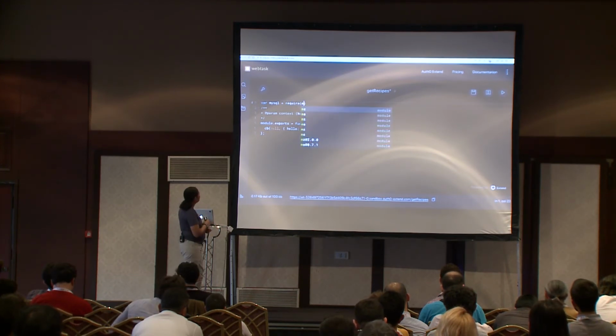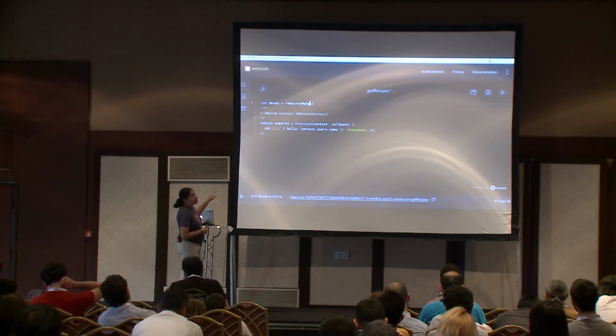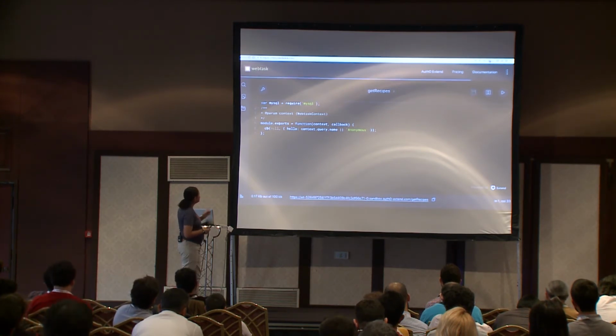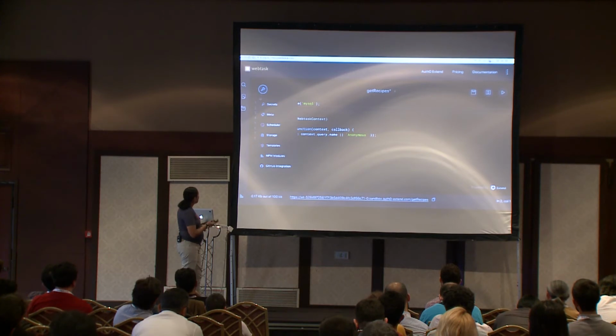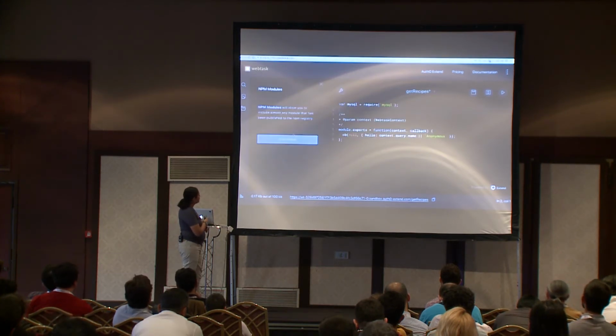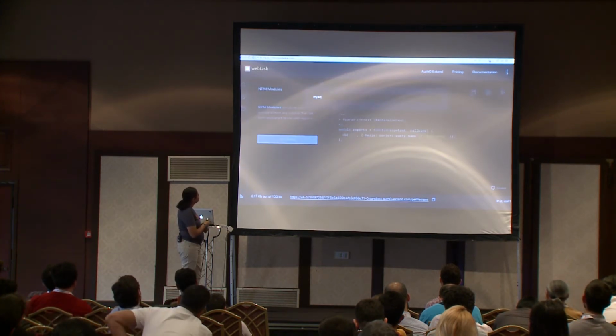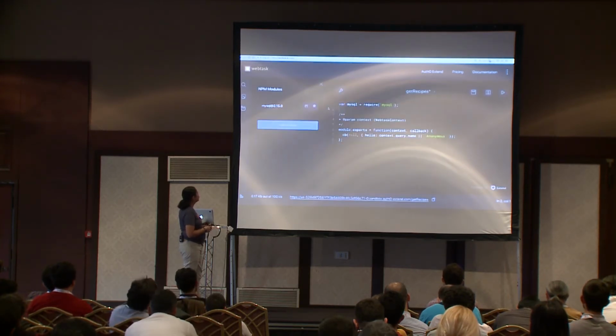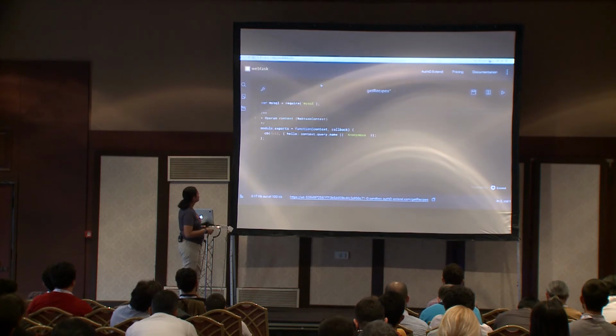So I create a var of MySQL. This is Node.js, and I say I will require MySQL. The next thing is that I will add the module MySQL to my function. So I will look for MySQL here, and I will add that module so I can consume MySQL.